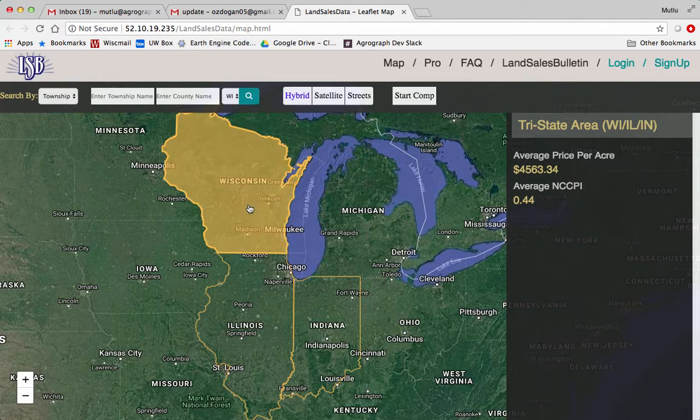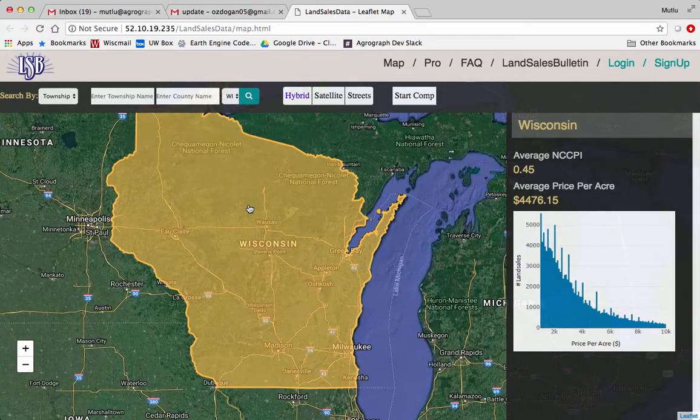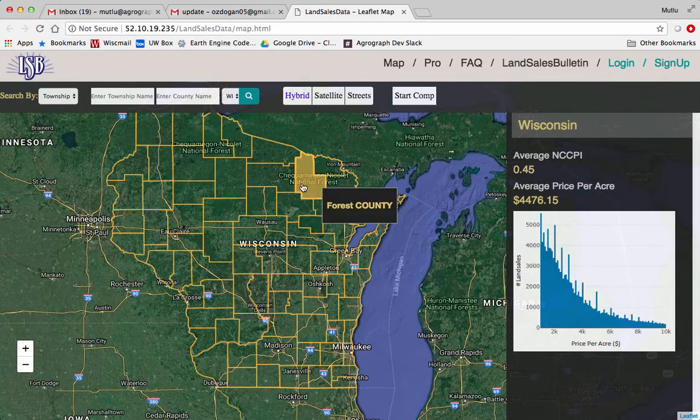So we can go into Wisconsin. One of the first things you're going to see is these are Wisconsin counties. Search can be done by county and township, etc. So we expose county names, and you can click on different counties over here. And then for Wisconsin, this is a histogram distribution of prices. As you can see, there are a lot of parcels that are $1,000 to $2,000 to $3,000, and then there are parcels that are really large, really expensive down here. And again, this number will change as we zoom and pan around.